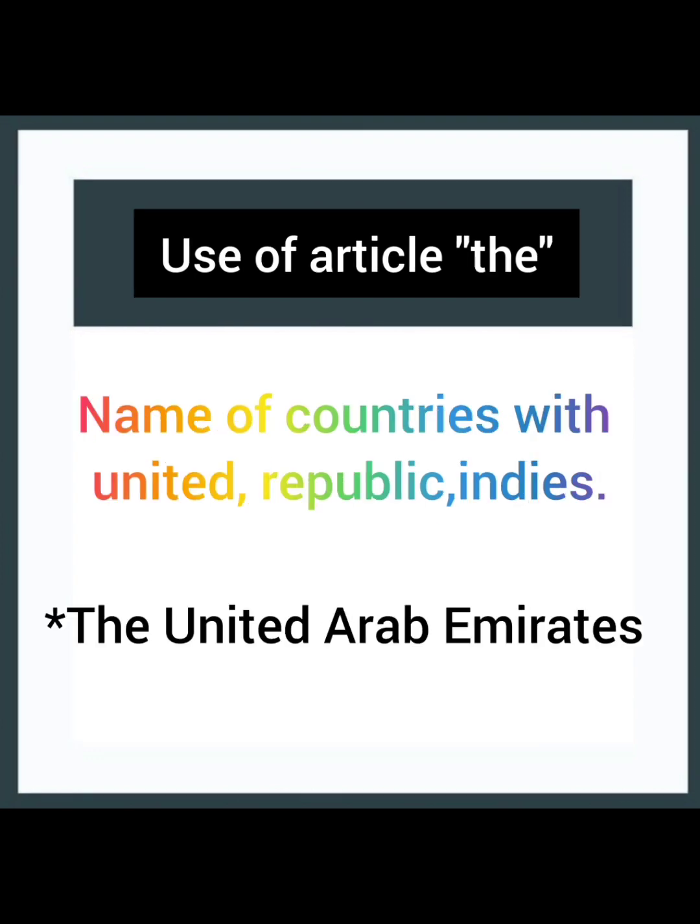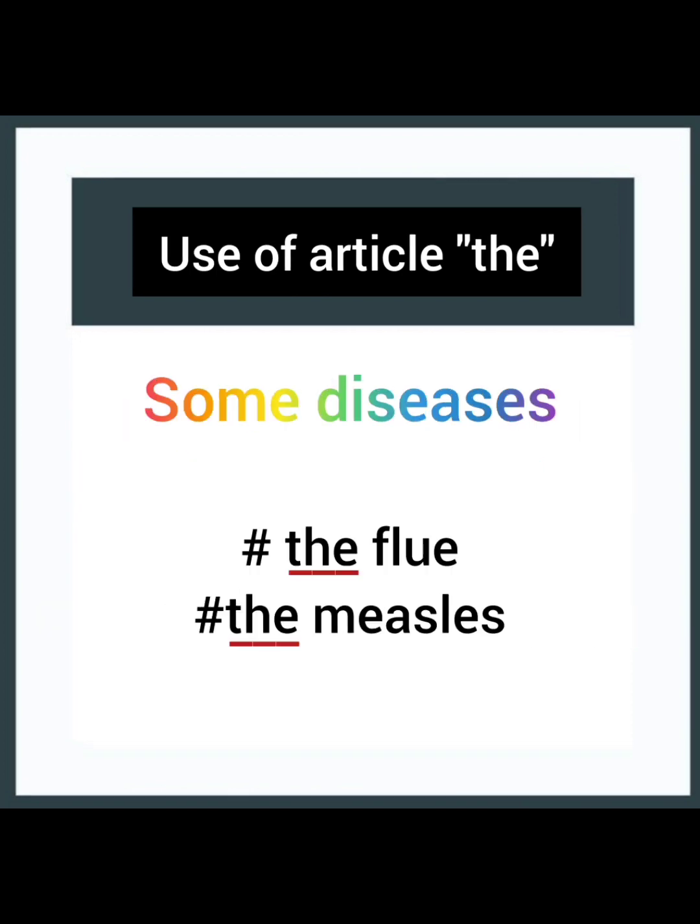With the names of the countries with United, Republic, Islands. For example, the United Arab Emirates. Now with the names of the countries where we find United, Republic and Islands, we use article the with them. With some diseases, for example, the flu, the measles, etc.